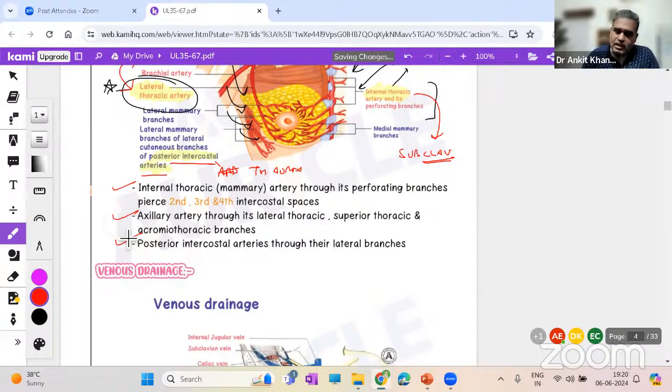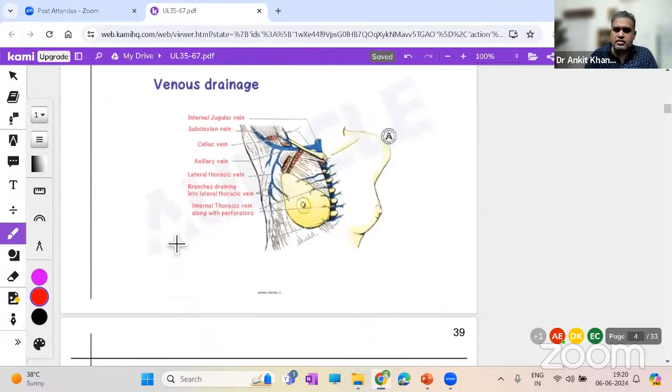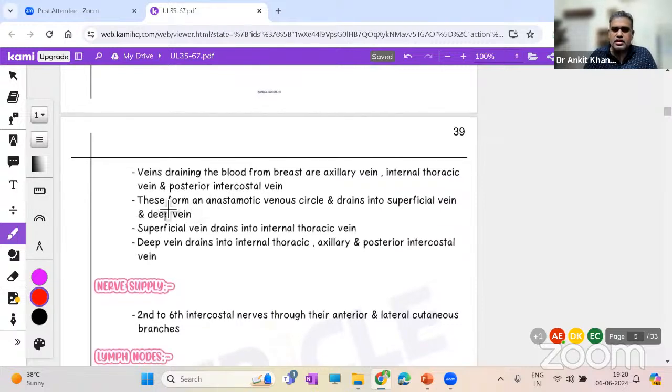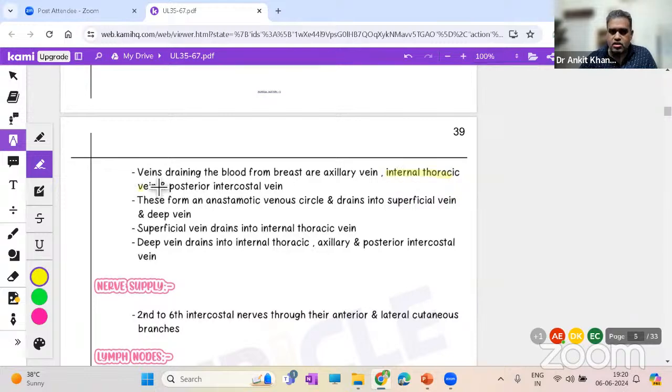That's it. Now, as we have arteries, we have the venous drainage as well. It is similar because you have a lateral thoracic vein, you have an internal thoracic vein, you have a posterior intercostal vein. Simple as that. So there's not much worry about the veins if you just remember the arteries. So here you have the veins also, internal thoracic vein already written over here. Just highlight or make it bold when you are writing in your exams.